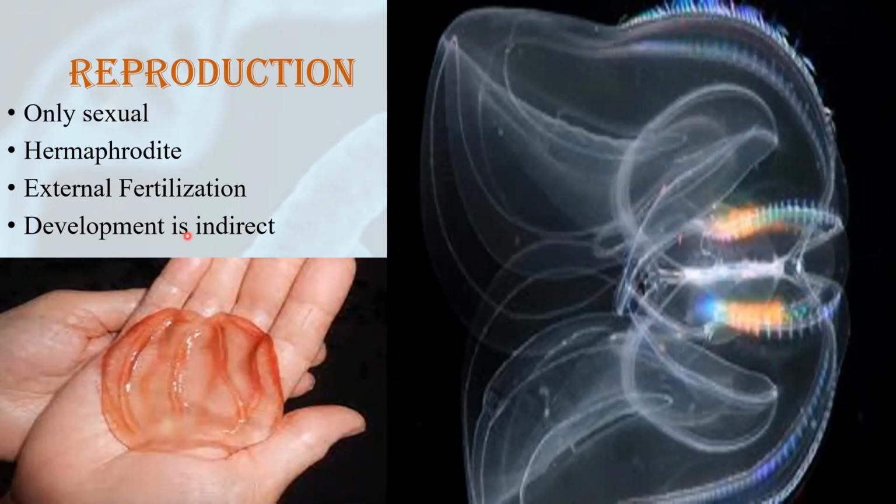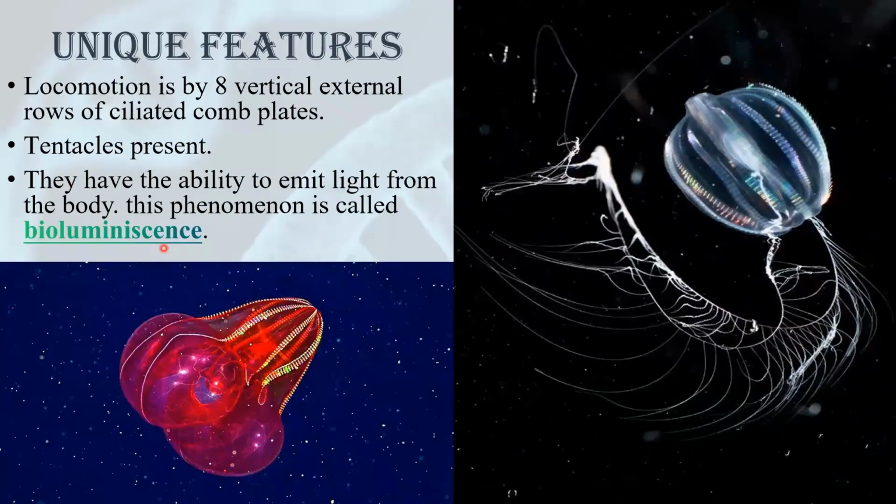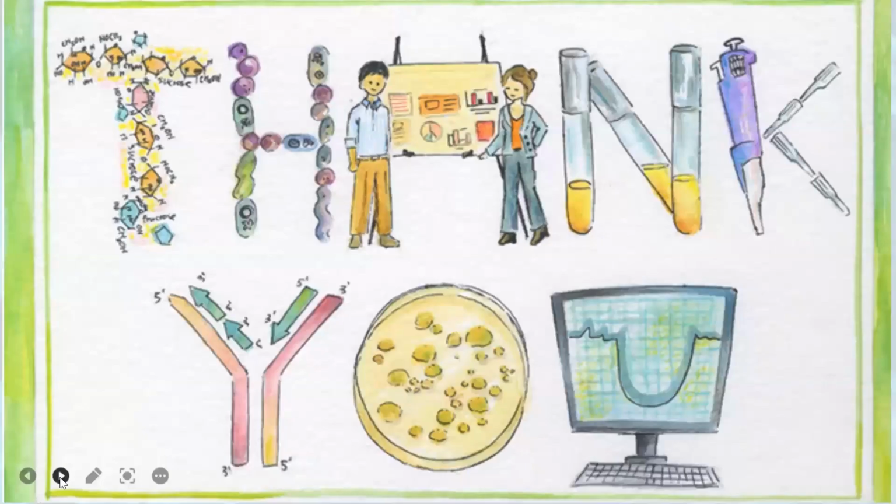That means they have certain unique features. Let's see that. Their locomotion is done by 8 vertical external rows of ciliated comb plates, as you can see here. See, these are ciliated comb plates. Here also you can see in this figure. They also have tentacles that we can see over here. They have the ability to emit light, as I said earlier, from their body, and this phenomenon is called bioluminescence. You can see whatever pictures I've shown you, in all the pictures the animals are emitting light. That is known as bioluminescence.